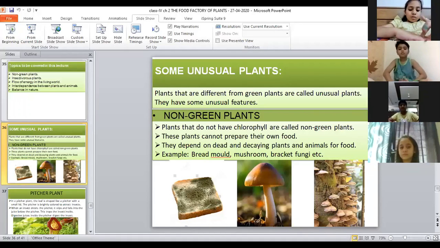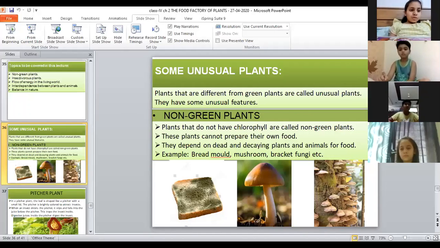Plants prepare their own food by the process of photosynthesis. Plants take in carbon dioxide and water and give out oxygen, and they prepare glucose. They get energy from the sun, and they also need chlorophyll for this.